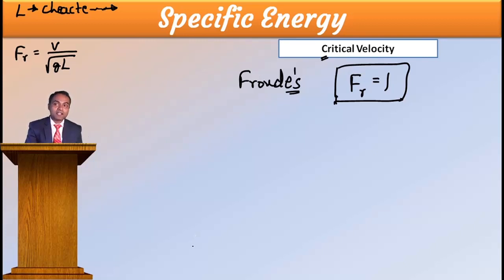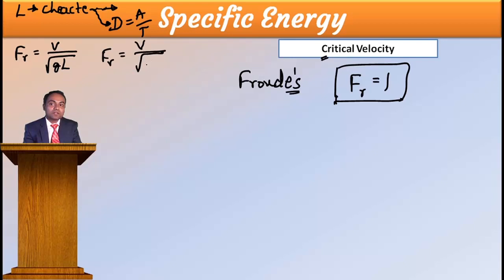Then he said don't worry, in open channel flow, you consider it as the hydraulic mean depth. Hydraulic mean depth means what? A by T. Means your Froude equation becomes V divided by square root of gD. This is your Froude equation.